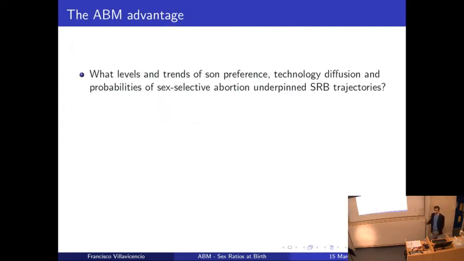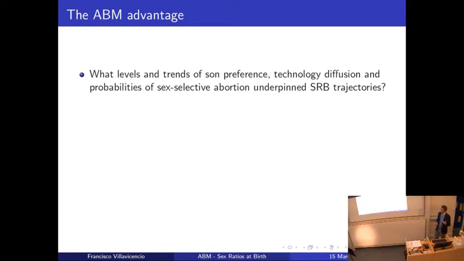So why is it useful in this case to use agent-based modeling? Well, because, as I said, you have all this flexibility that provides a dynamic model, so in our model we can try to evaluate what effect the trends or the levels of son preference, technology diffusion, and sex-selective abortion have on the observed SRB trajectories.